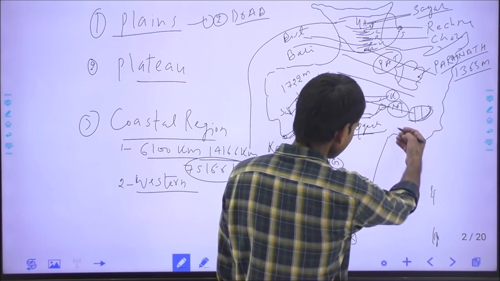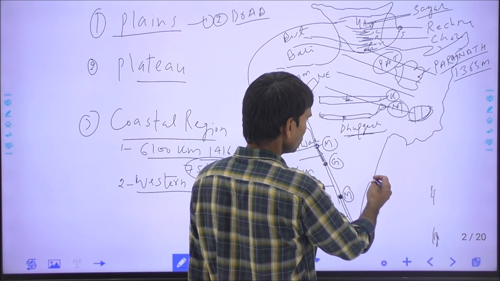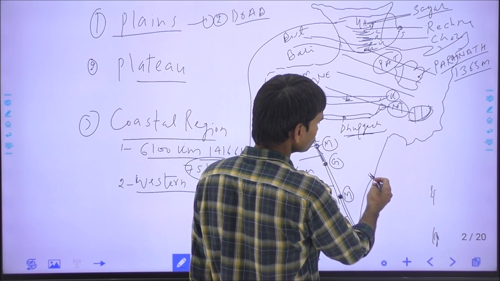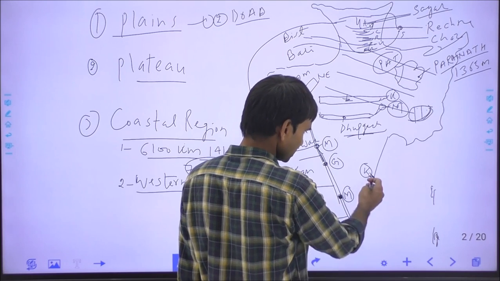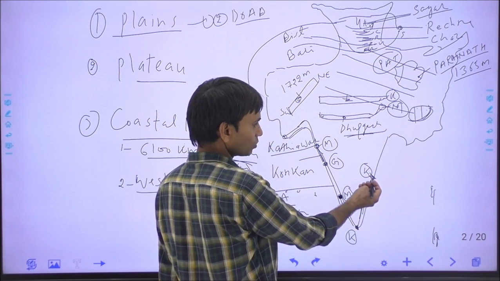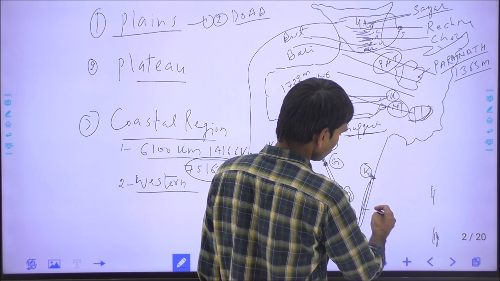And the eastern side, from the Kanyakumari, Tamil Nadu to the confluence of Krishna river. Krishna, I am indicating this from K. So then coastal region from Kanyakumari, Tamil Nadu to Krishna river, Andhra Pradesh, this is called the Coromandel coast.